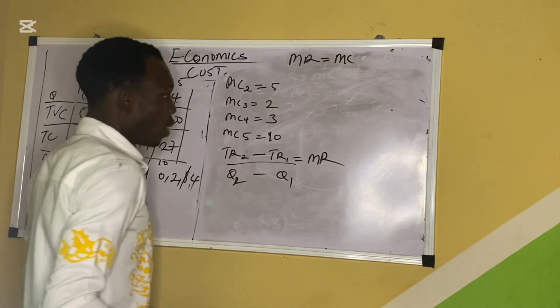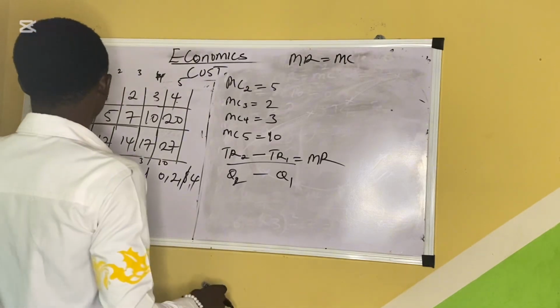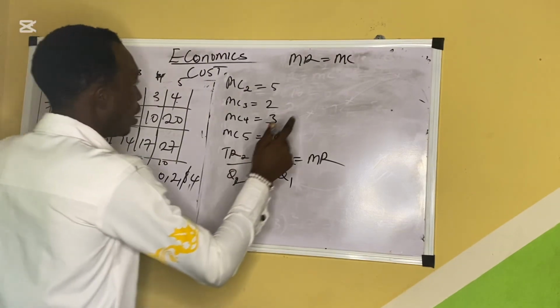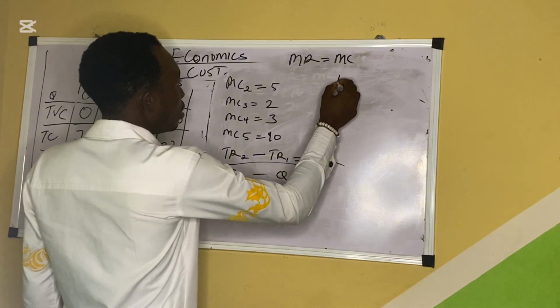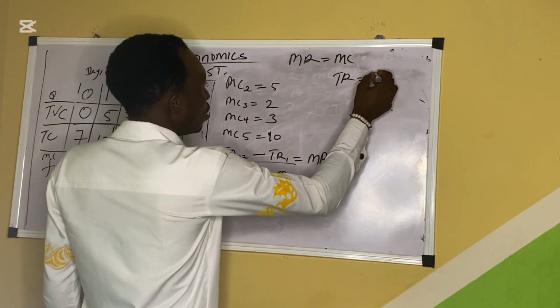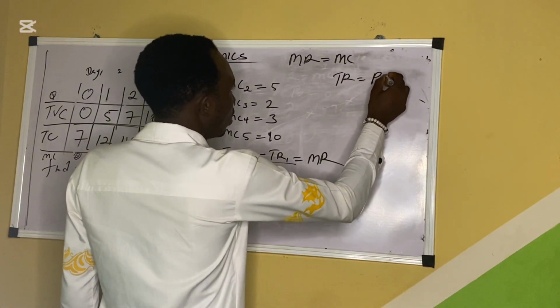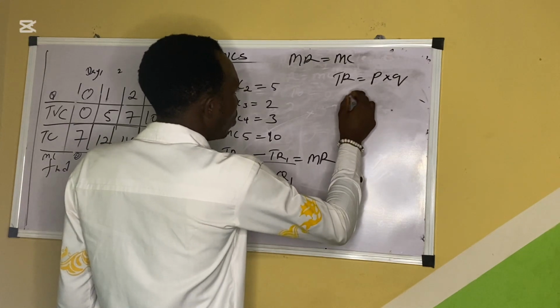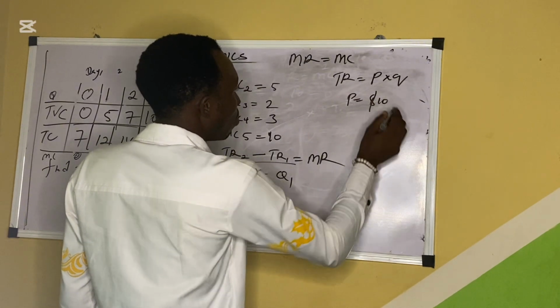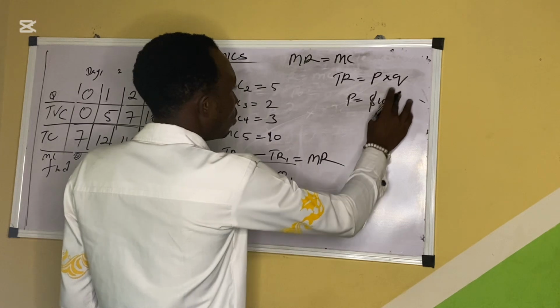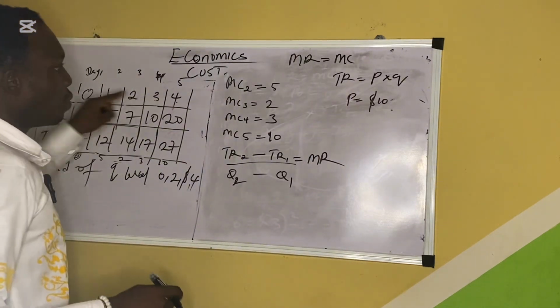The same way. Now, talking about TR, I've explained TR for you. TR is P times Q. What is our P? Our P is $10. Then our Q is these ones that we have here.